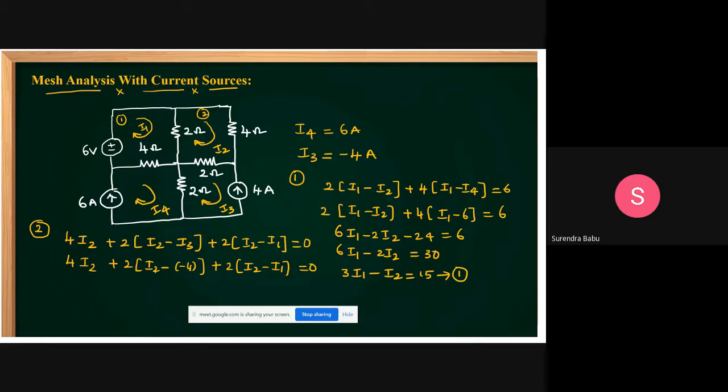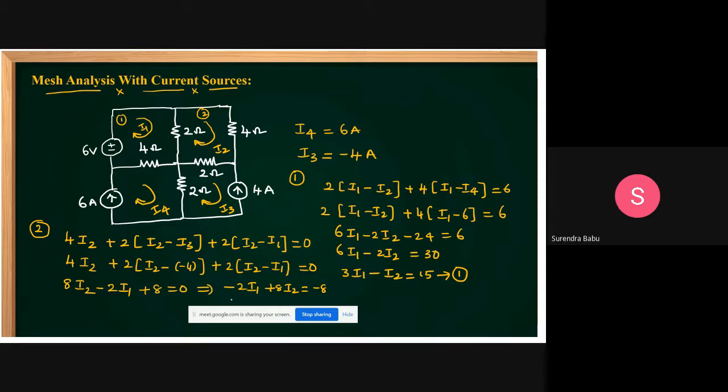This is 4I2, this is 2I2, that is 6I2, plus 2I2, so 8I2. Is it correct? We are getting 8I2. Then minus 2I1. Minus into minus 4 gives plus 8, plus 8 equal to 0. Then you write minus 2I1 plus 8I2 plus 8 is equal to 0, that is minus 2I1 plus 8I2 is equal to minus 8.